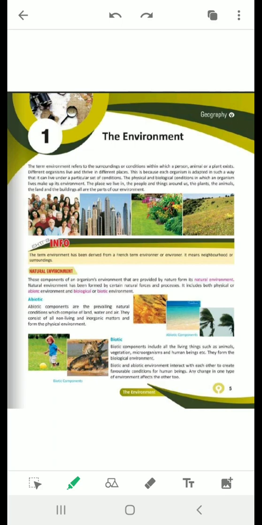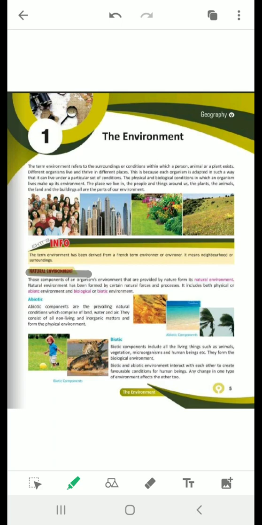So as we know, the environment is a whole unit, but it can be divided into two parts, that is your natural environment and human environment. Now first of all, look at this natural environment. So this natural environment includes all things, both living and non-living. You can say biotic and abiotic.